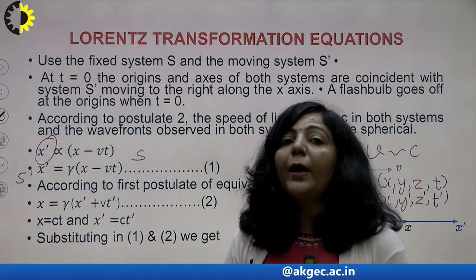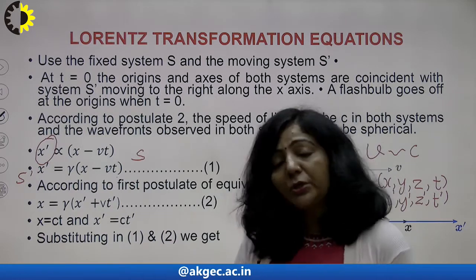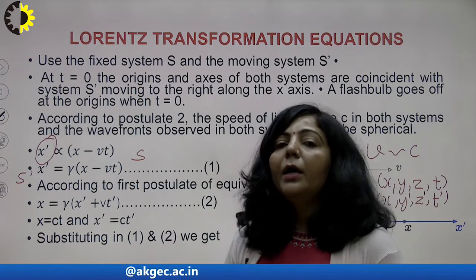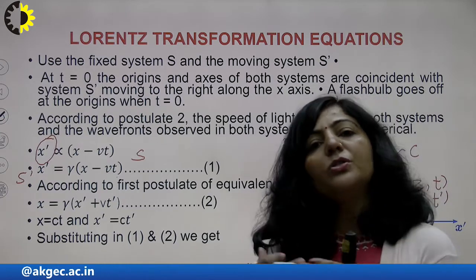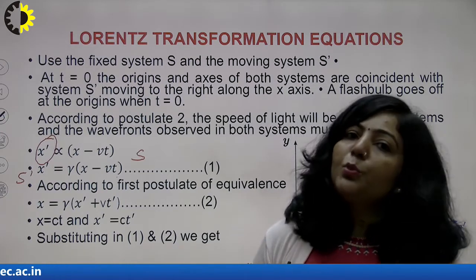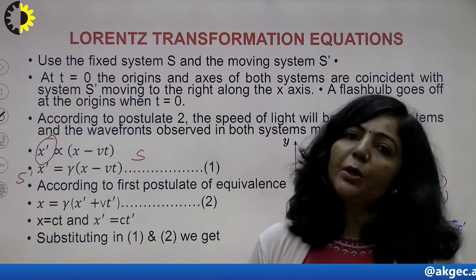But there is one unknown constant in equation number 1, so our objective is to find the value of that gamma. If that unknown constant is calculated in terms of known parameters, then we have a complete transformation equation.